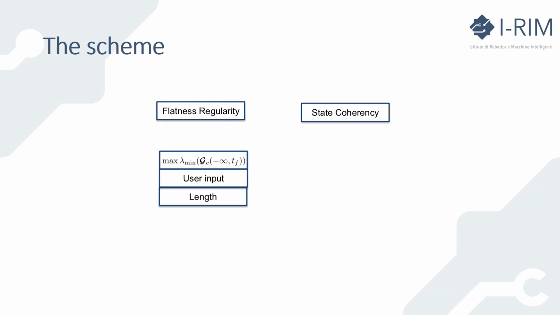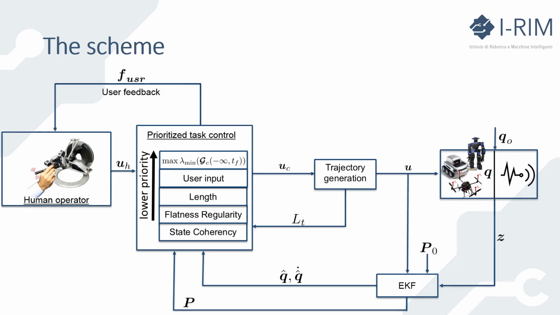We stack them in a prioritized stack of tasks approach where it's possible to note that the user has always a higher priority with respect to the Gramian. This is for ensuring that the operator has full control over the geometric properties of the path, and therefore the feedback generated by the active sensing represents a suggestion on how the robot should move for improving the estimation performance.